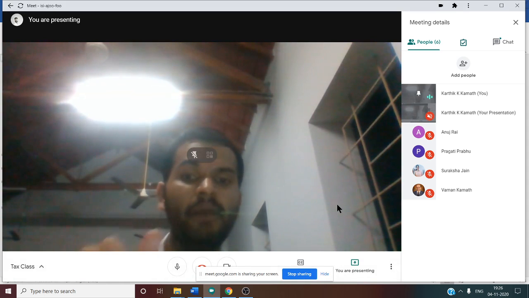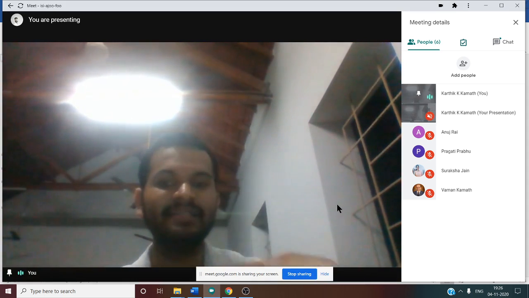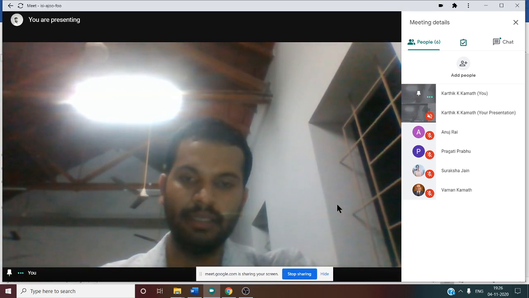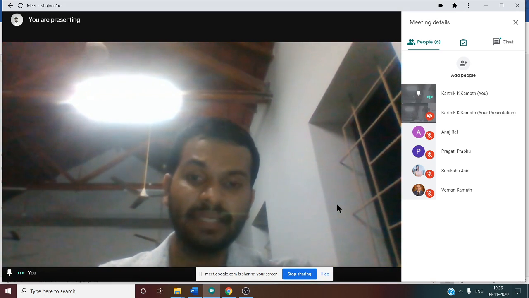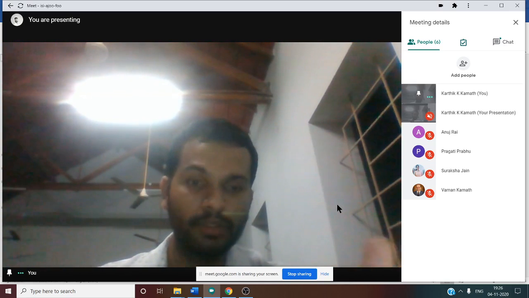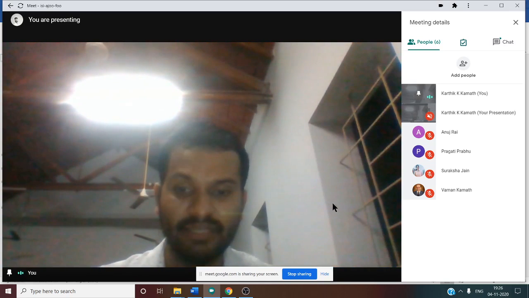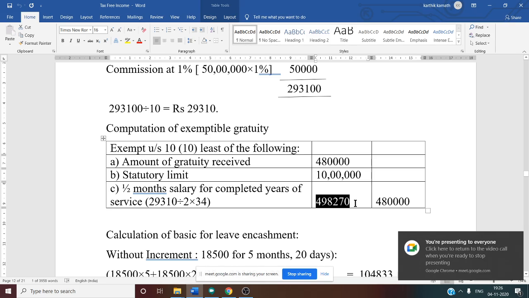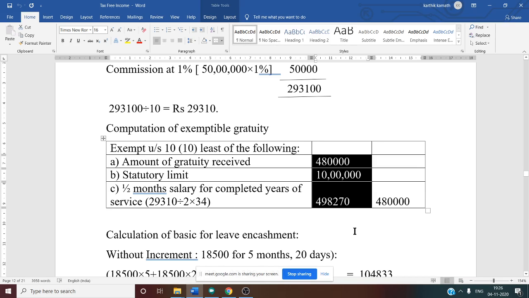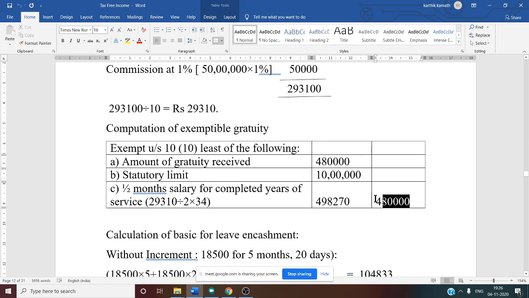Yes. Now you see among these three which is least or which is minimum. Why? Because the least is exempt and the remaining is taxable. But in this question they have asked only the exemptable amount. So we just need to figure out among these three which is least. Among these three, 4 lakh 80, 10 lakh and 4 lakh 98,270, 4 lakh 80 is the least. So 4 lakh 80,000 you write in the outer column. So this is an exemptable amount. On this amount there is no tax. Yes, it is very clear. So now half of the problem is solved.